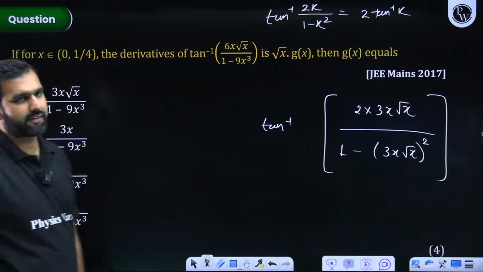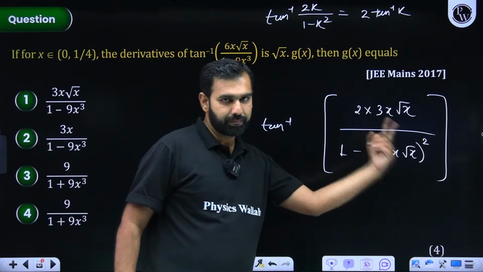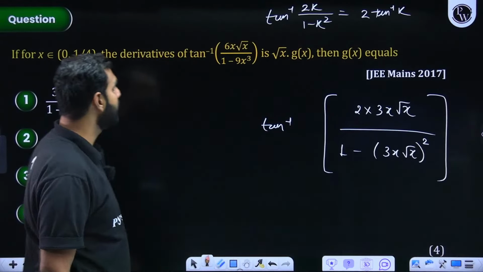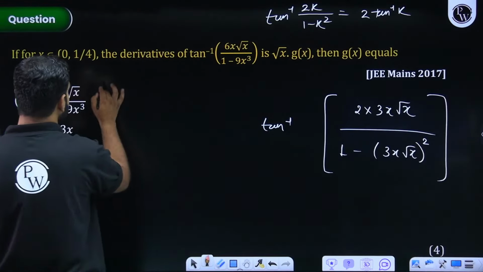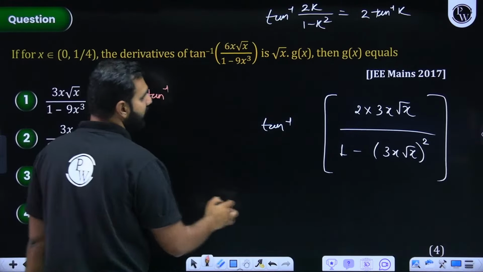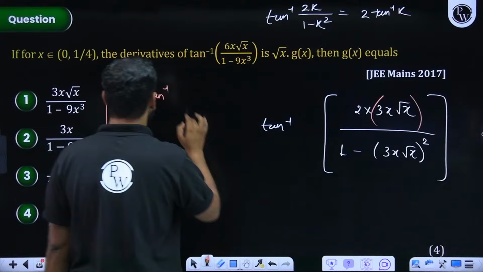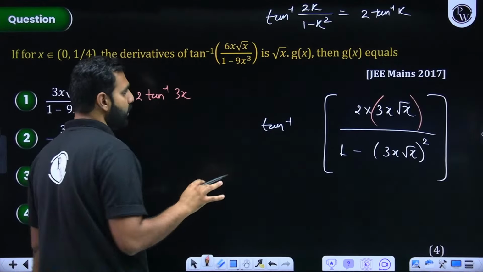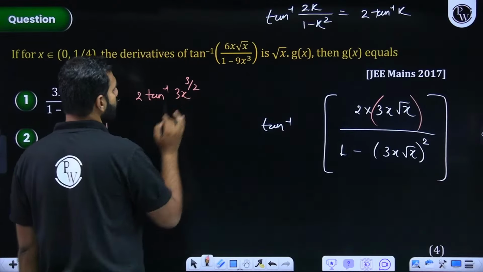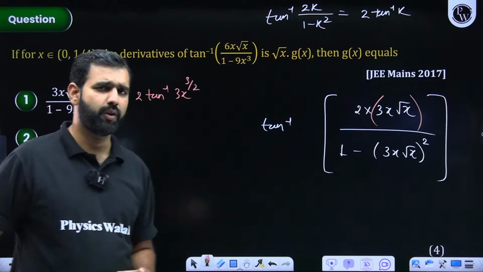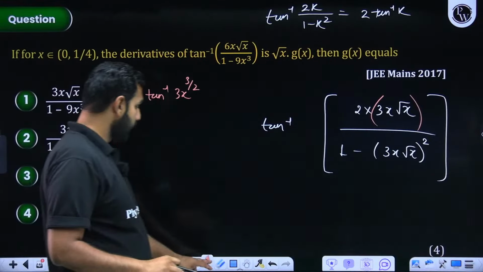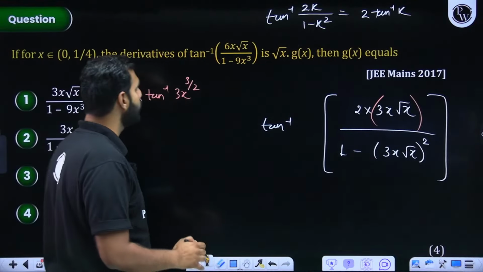Now I will come back to this question. I hope you are understanding how we are rearranging it. With this rearrangement, this entire expression will be 2 times tan inverse k. But what is k here? This is your k, 3x root x. First of all, give me a quick confirmation. Did you all get that? And x root x is nothing but x to the power 3 by 2. Everybody with me on this? x to the power 1, x to the power 1 by 2, that is x to the power 3 by 2. Now from here, when I go ahead, what do I see?